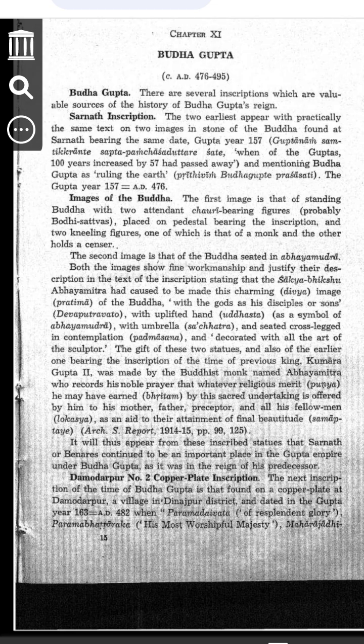Buddhagupta was a king of the Gupta Empire. He ruled after Kumaragupta II. His rule was around AD 476. We know about him because of inscriptions, ancient writings carved on stones and statues.